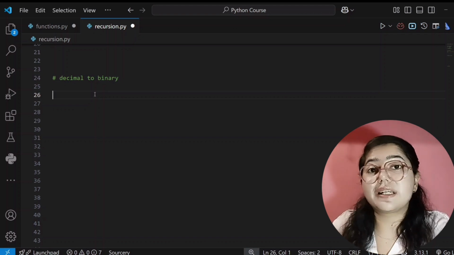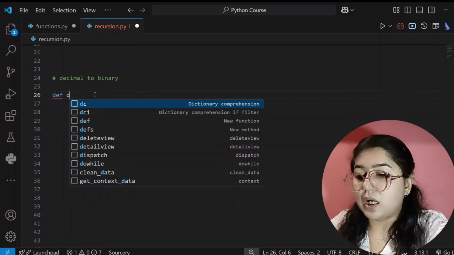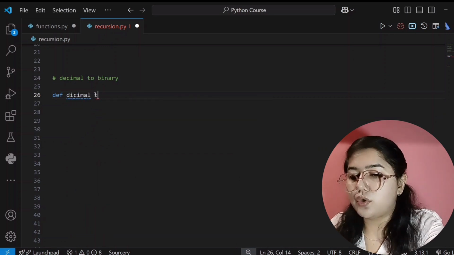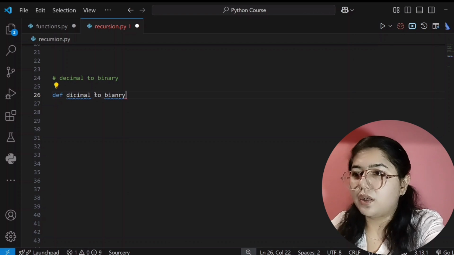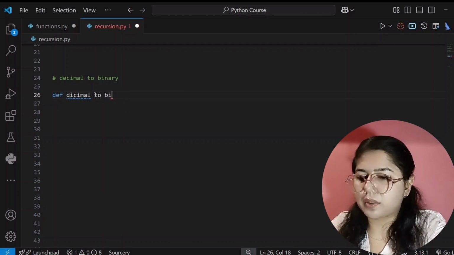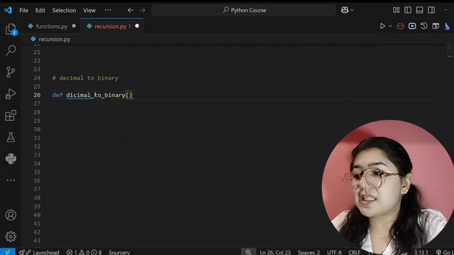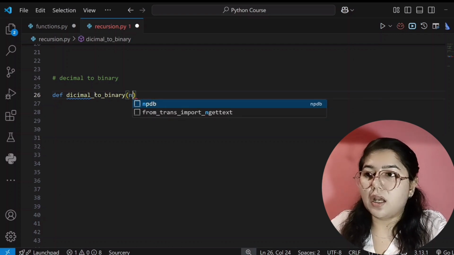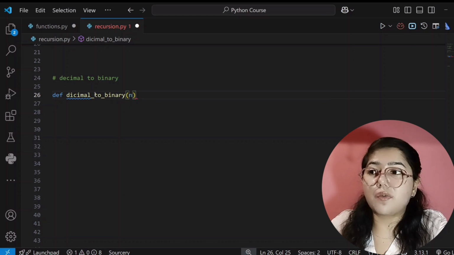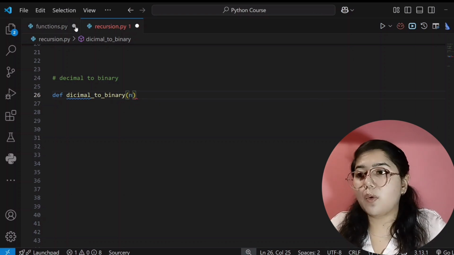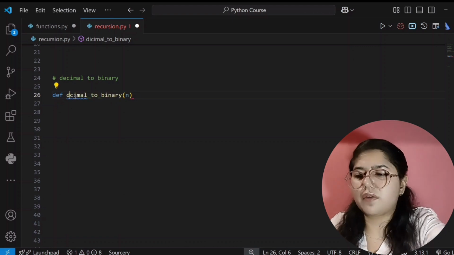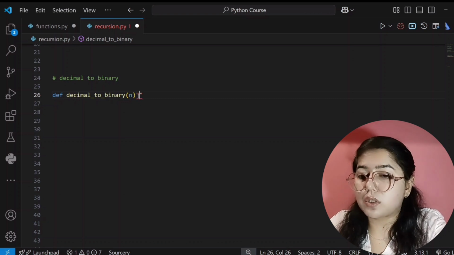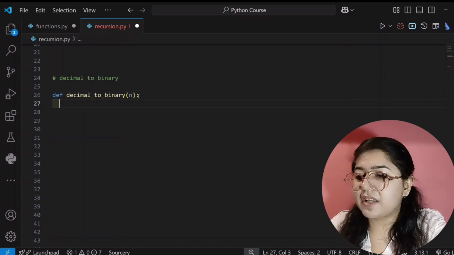For this we have to first create a function and that will be def. Okay, I am giving its name decimal to binary, or binary you can write as you wish. Then inside the parenthesis I will pass a parameter because only one parameter I need, that is n, and we will store the number in n whose binary we want to find. Okay, I want to find binary for 12 or 25, so we will give that only. Okay, decimal spelling was not correct, that's why. Okay, so now colon.